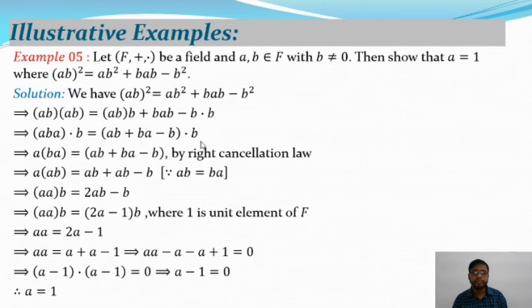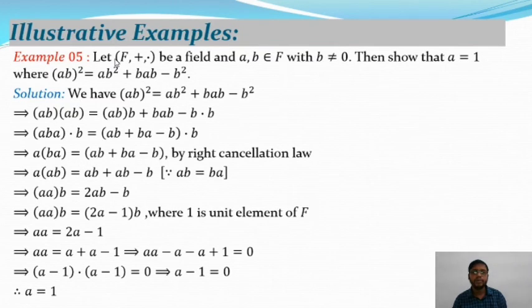So in that case, taking b as common from the right of the above equation, now applying the right cancellation law, from this equation we get a · ba equals ab plus ba minus b.